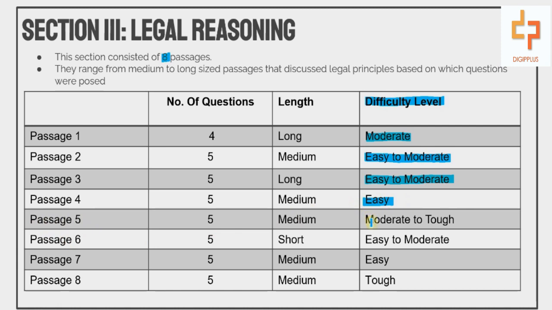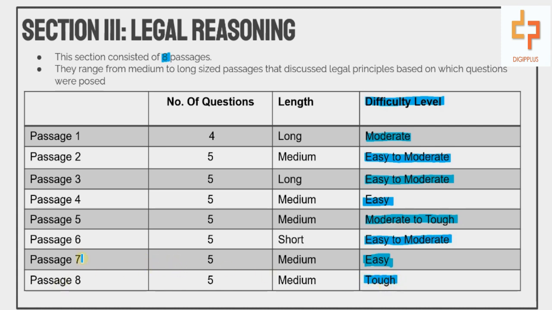Passage 5 was considered to be moderate to tough. Passage 6 was ranging from easy to moderate under the difficulty level column, and passage number 7 was an easy passage as per the analysis of DigiPlus experts. Passage number 8 was considered to be a tough passage.